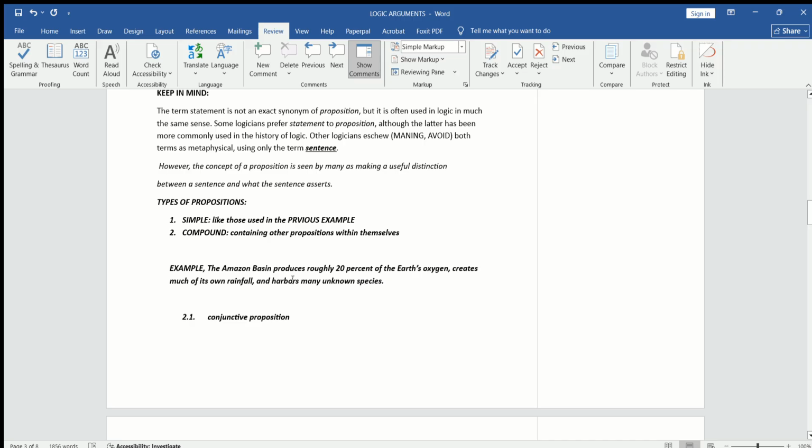That is the third point. So you can see that this sentence has three claims. Number 1, 20% of the earth's oxygen. Number 2, creates much of its own rainfall, and number 3 is this. So this statement, this sentence, has three claims. So this type of proposition is a compound statement.